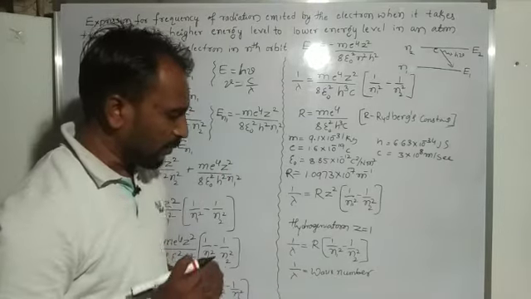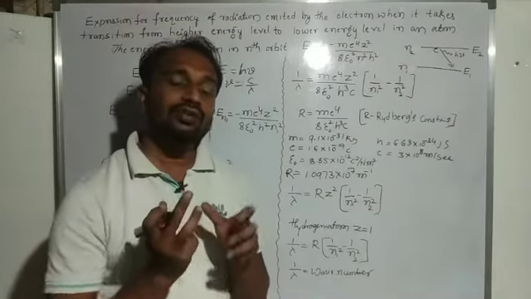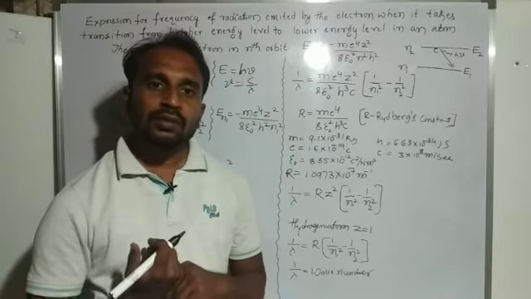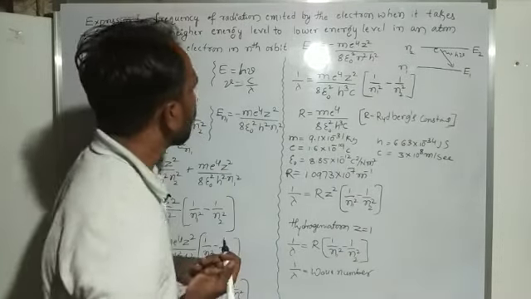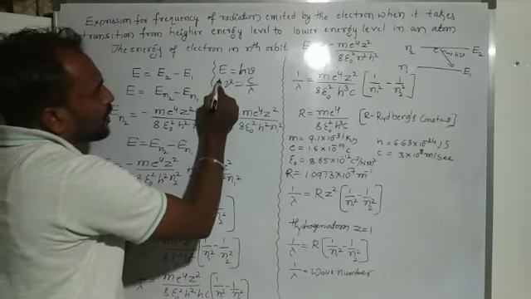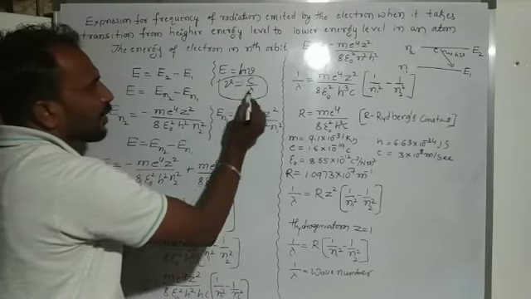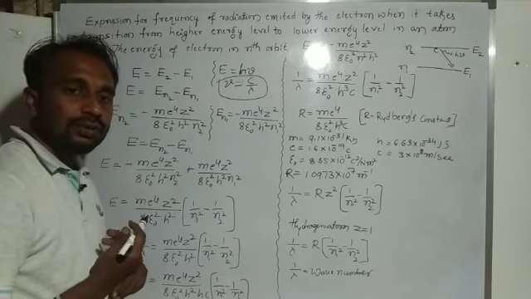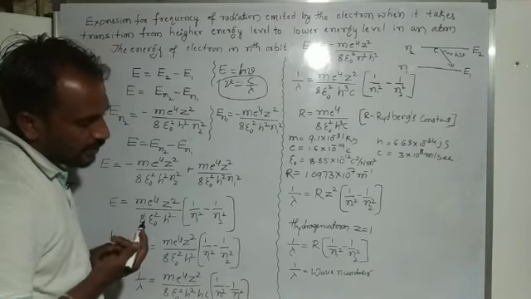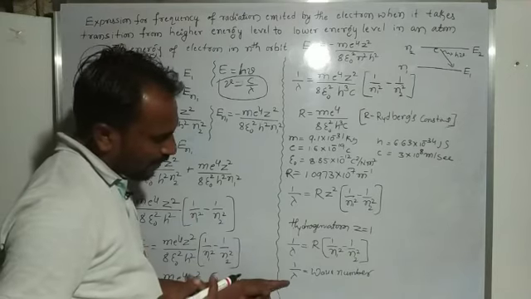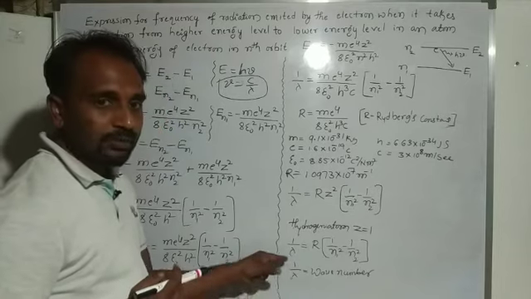Okay, so here we want to calculate the frequency. You already know that nu, the frequency, is equal to c by lambda. So here 1 by lambda is there, so we just multiply by c.